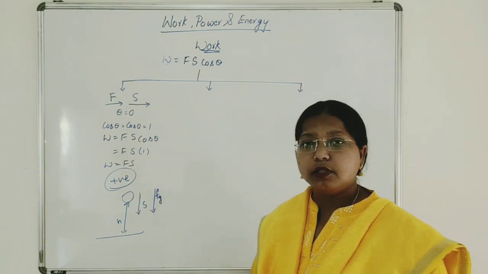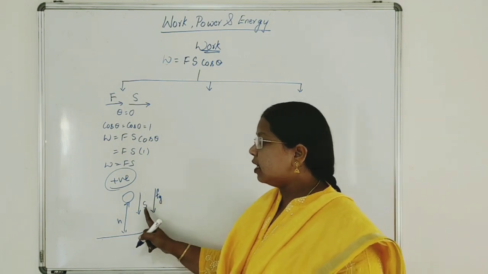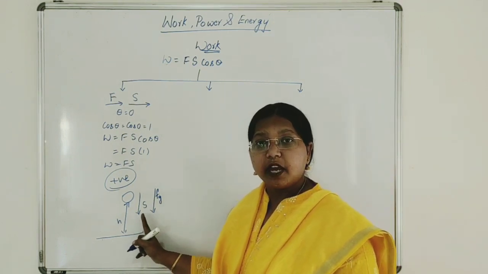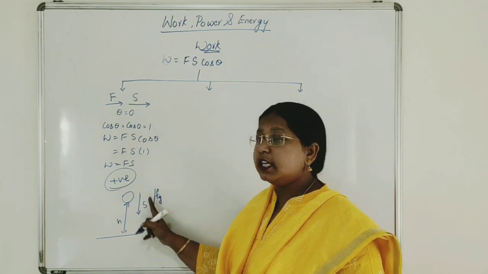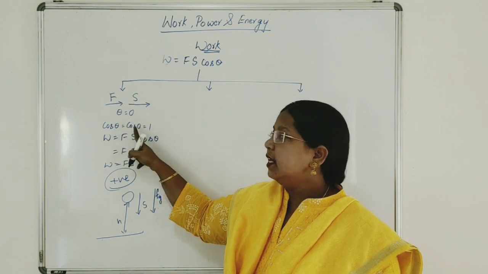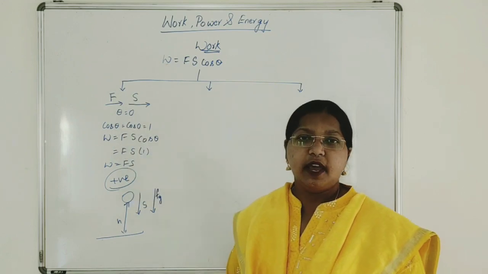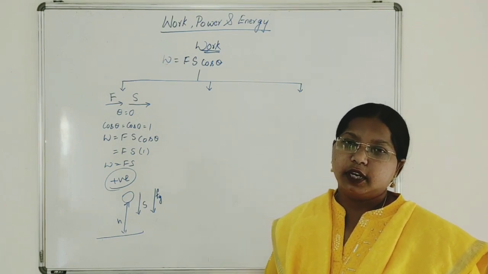So force and displacement are in the same direction. When force and displacement are in the same direction, theta is equal to 0. Then cos 0 is 1. On substituting this, we get W is equal to Fs, which is a positive work.